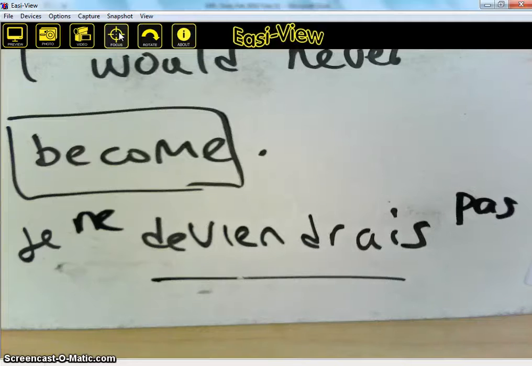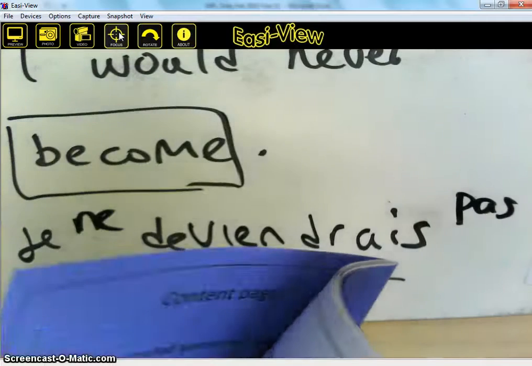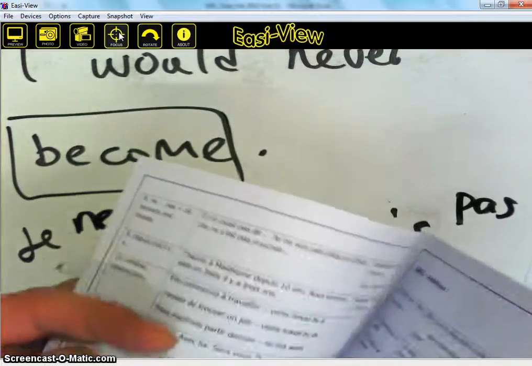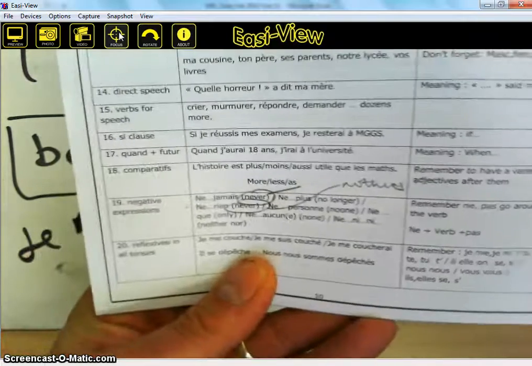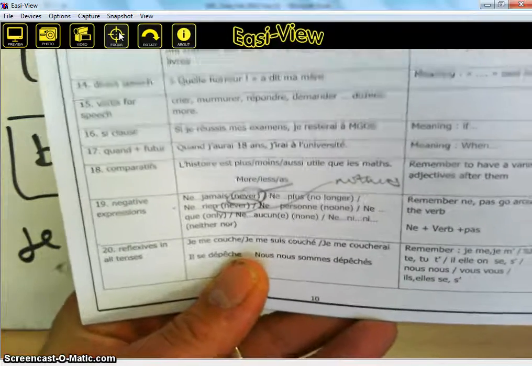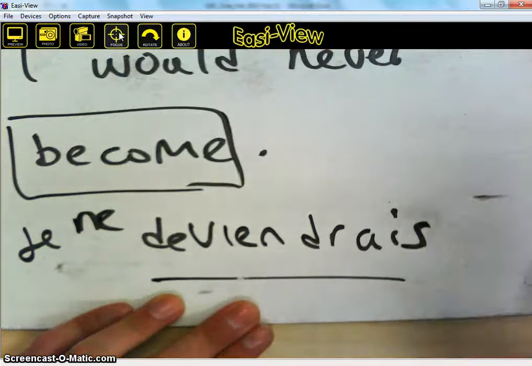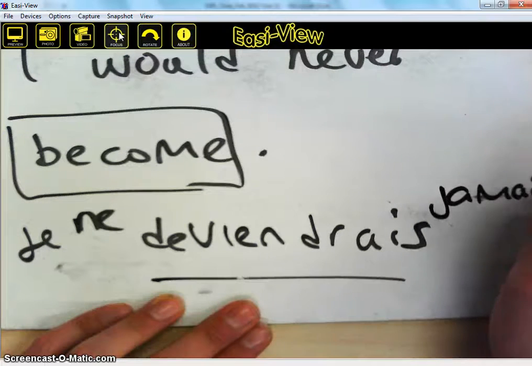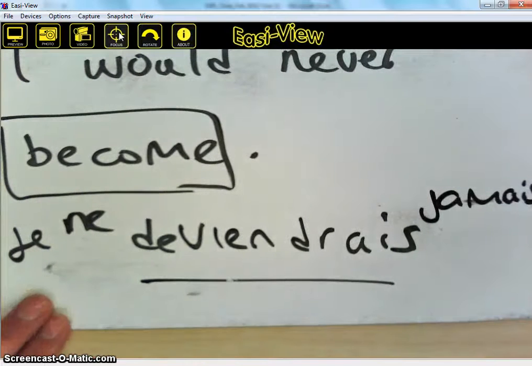I would not become. But I don't want I would not become. I want I would never become. And the simplest way to do that is to look in my booklet here on page 10 where I have my negatives, and you'll see that ne and jamais is never. So all I do is change this word and stick in jamais instead, like so. Je ne deviendrait jamais means I would never become. So that is conjugation of an irregular verb that isn't directly pointed to in a dictionary and uses the not so common negative of ne and jamais. Do you all understand that? Excellent news.